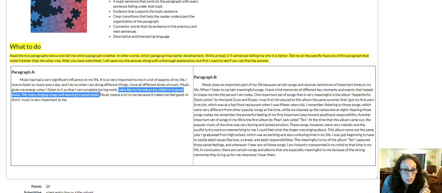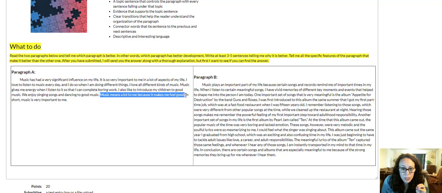and there's another sentence here. These two sentences go together, actually. I also like to introduce my children to good music. We enjoy singing songs and dancing to good music. So those two sentences go together. But again, they're not connected to any of the other sentences here, and it's just like we have a list, okay? Then music makes me feel good.